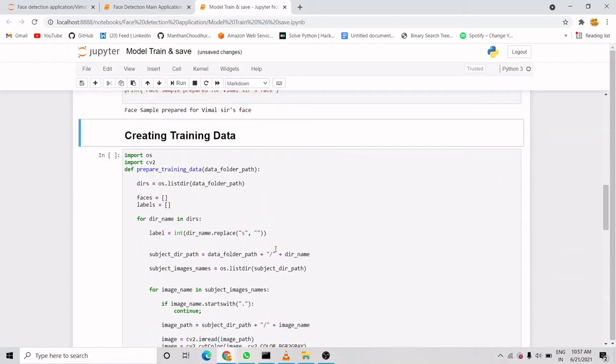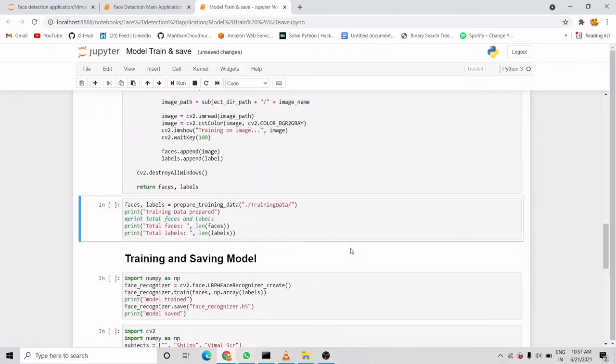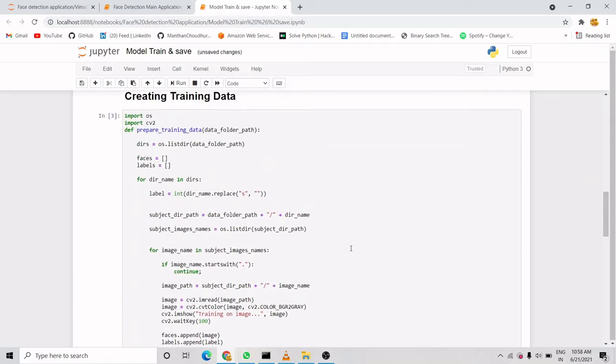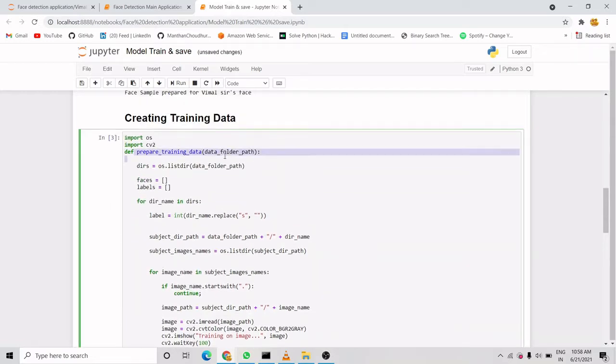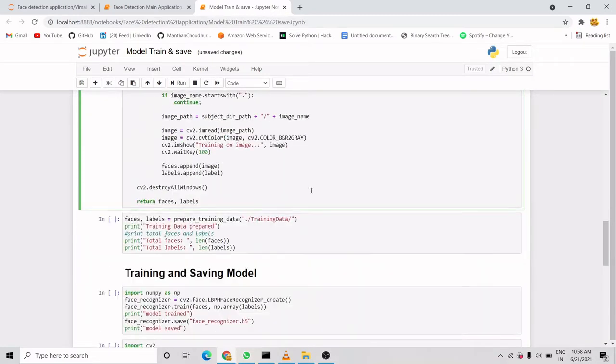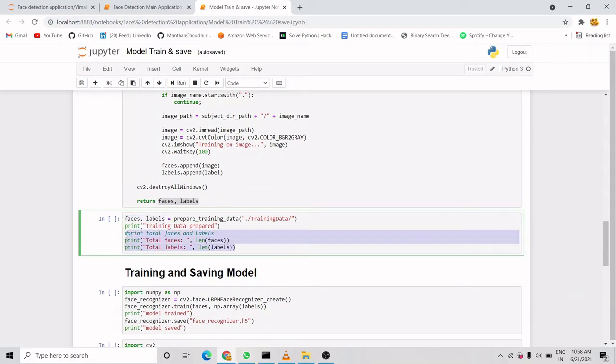Now let's create a data set, the training data set. So let's run it. I ran it. Here we have only created the function for creating the data set, so nothing is going to happen. Only when we call this function will the data set be prepared. So in this block of lines we will call it, and as we are returning two things, faces and labels, it will take them in the face and label variables, and print how many faces and how many labels we have in total.